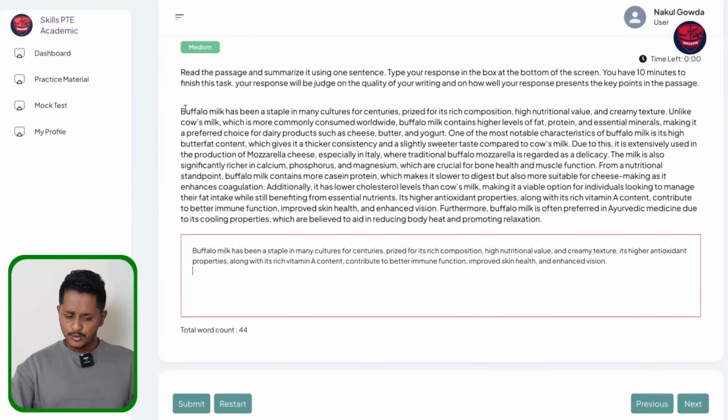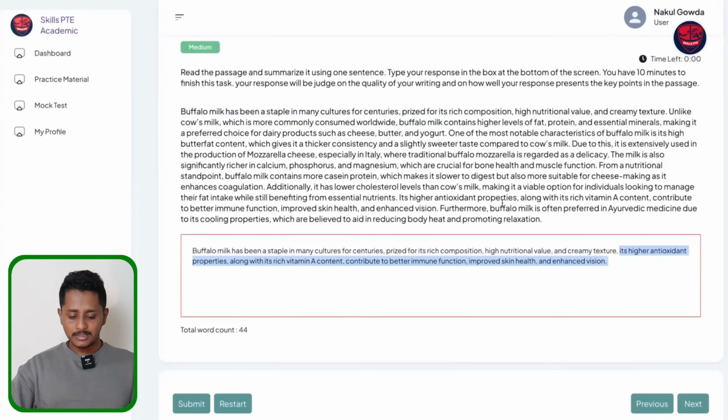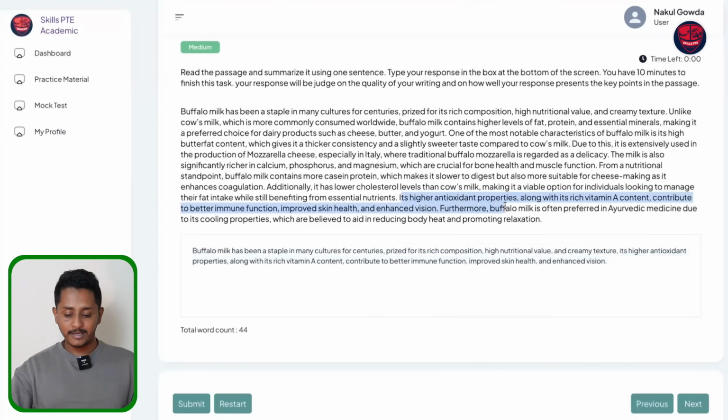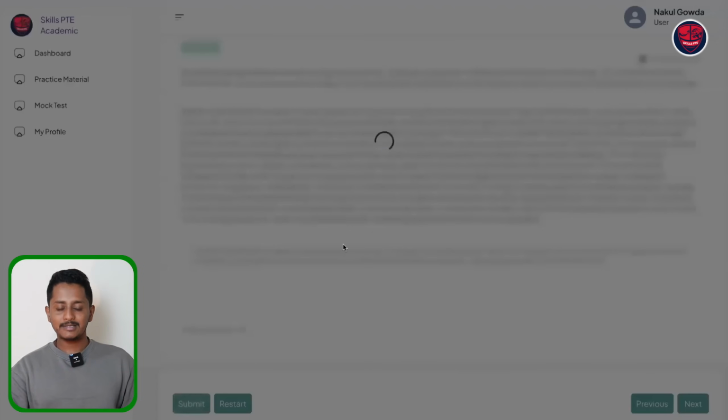Let's see a small demonstration of the same. Alright, I've copy pasted 2 sentences. The very first one runs from "has been a staple" until "creamy texture", and its higher antioxidant is over here. If you properly see towards the end, the entire sentence I have copy pasted. Now it's 2 sentences with just 1 comma. Try in some AIs, some websites, they may still give you 2 out of 2, which is actually wrong. In Pearson, you don't get marks for this. Now you click submit.